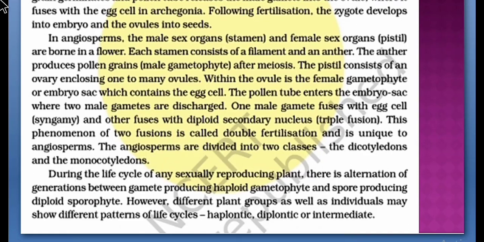During the life cycle of any sexually reproducing plant, there is alternation of generations between gamete-producing haploid gametophyte and spore-producing diploid sporophyte. However, different plant groups as well as individuals may show different patterns of life cycles, haplontic, diplontic or intermediate.